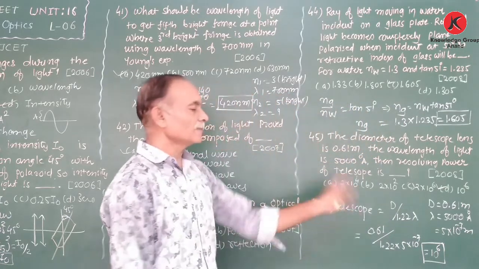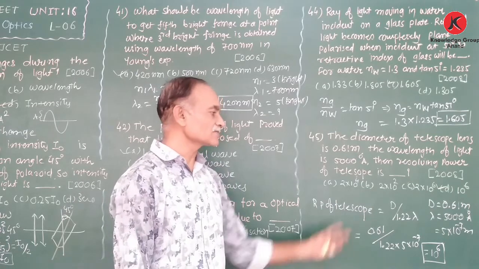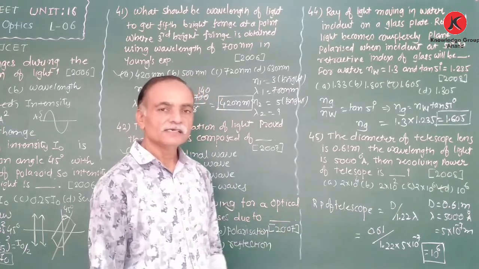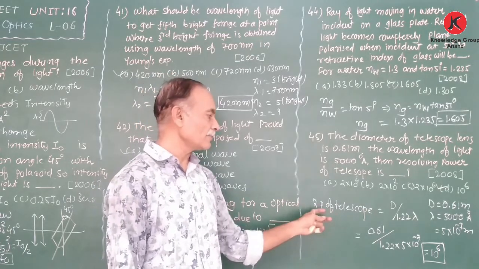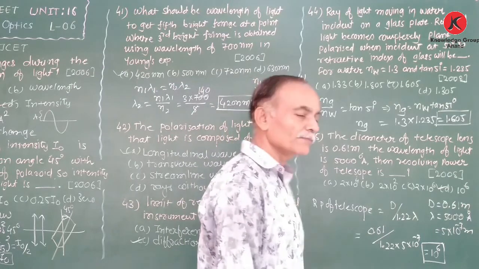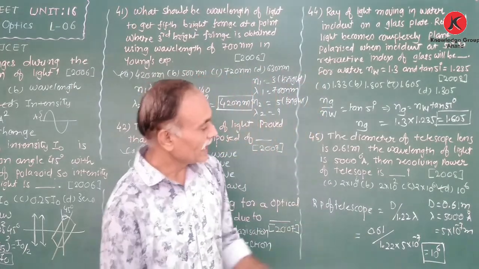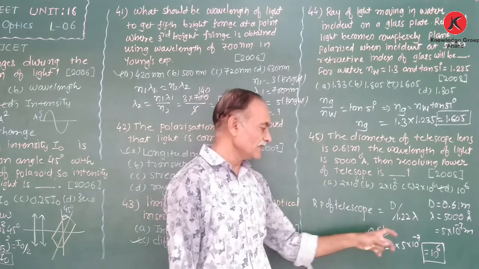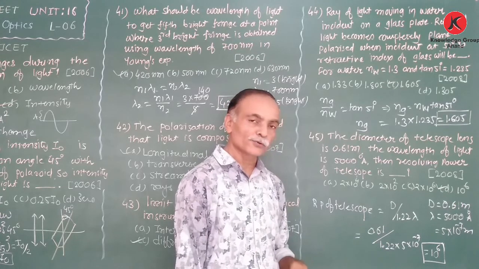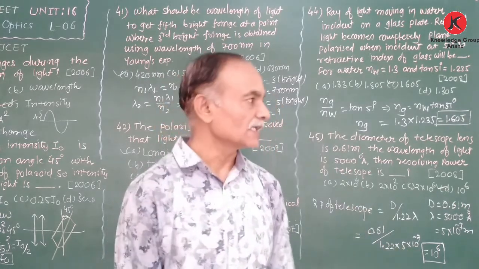Here the diameter of the objective is 0.61 meter and the wavelength of light used in the telescope is given as 5000 angstrom. We require the resolving power of the telescope, therefore RP of the telescope is equal to capital D upon 1.22 lambda. We only need to substitute the values. Diameter is 0.61, wavelength is 5 into 10 to the power minus 7 into 1.22, therefore 10 to the power 6 is the resolving power of the telescope.